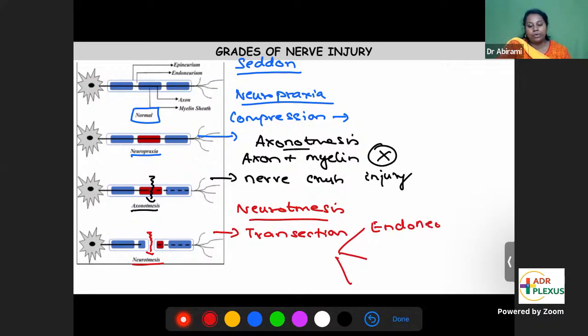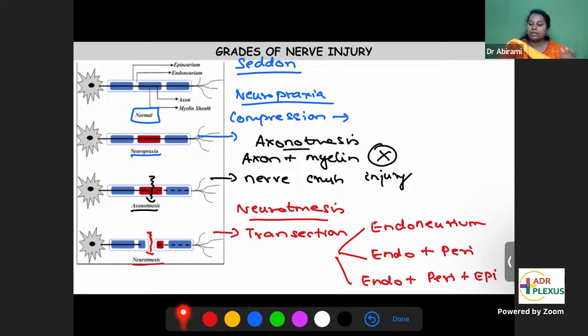Only the endoneurium, the inner layer, is cut, or endoneurium plus perineurium is cut, or endo plus peri plus epineurium, all three layers, are cut. This is the worst form of injury. The nerve has been cut, and it is very difficult to recover.